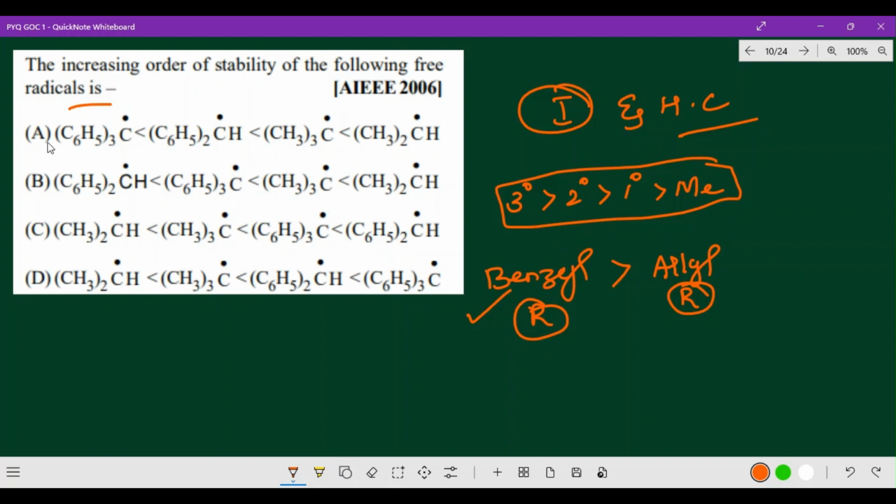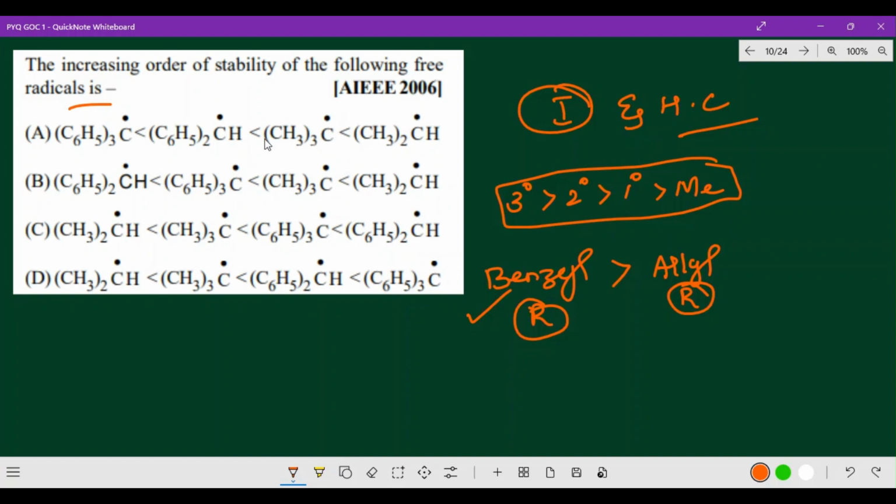So the options they have given are (C6H5)3C and (C6H5)2C, that means tertiary phenyl, secondary phenyl, and tertiary methyl, secondary methyl. Here they are asking from smaller to bigger.